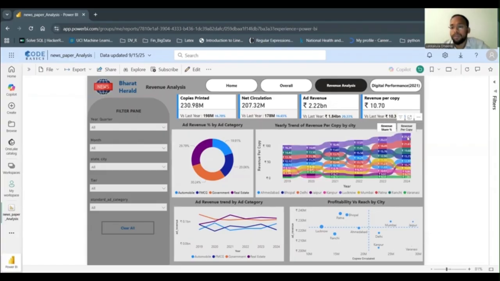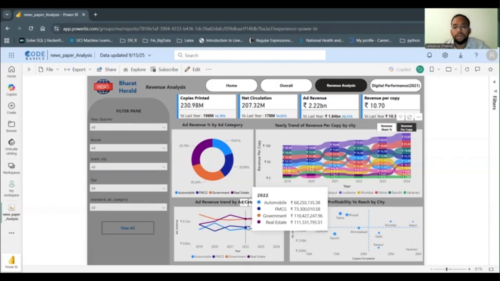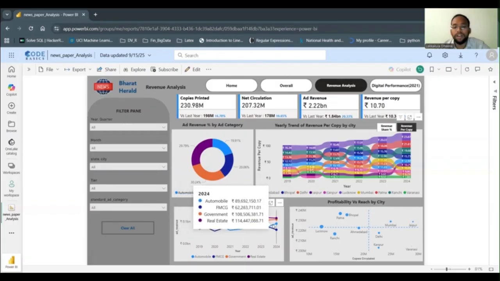Here Lucknow is the city where we are getting the most revenue per copy, followed by Patna. In this, we can see how the ad revenue trend is changing over the years by ad category. The automobile and FMCG categories are both lower than government and real estate.